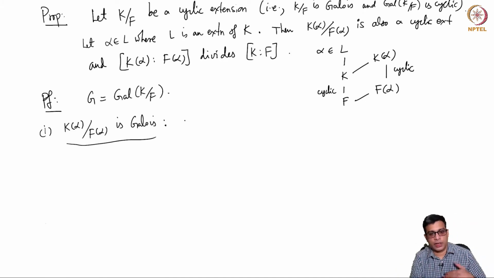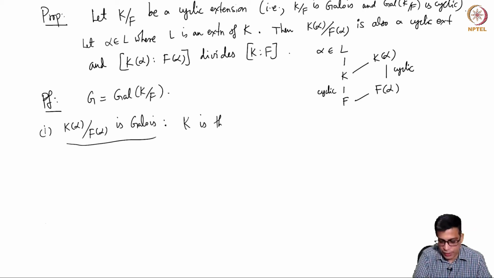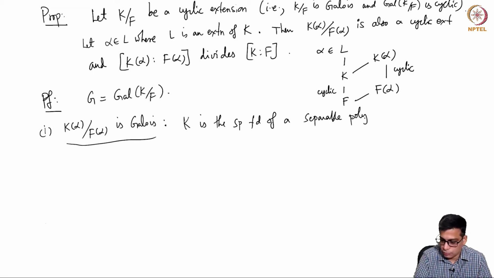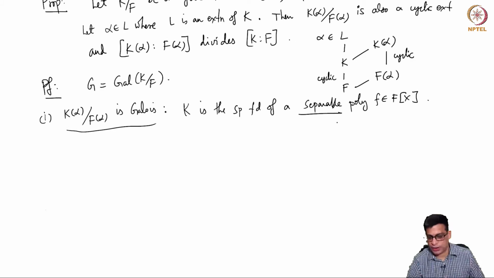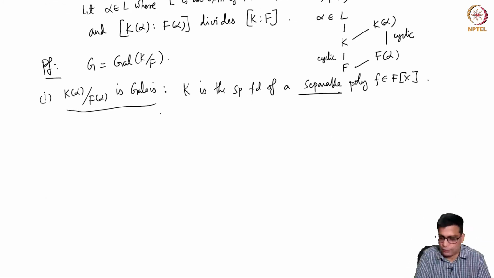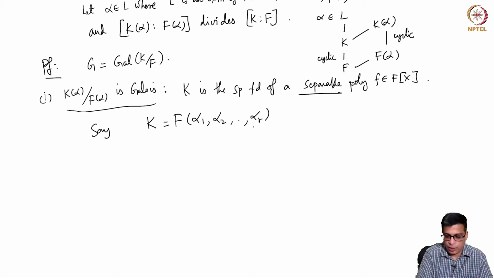By one of the characterizations of Galois extensions, we know that K is the splitting field of a separable polynomial. Separability comes for free because we are in characteristic 0, but the crucial thing is it is the splitting field of a polynomial. So, say K is F(alpha_1, alpha_2, ..., alpha_r), where the alpha_i are roots of f.